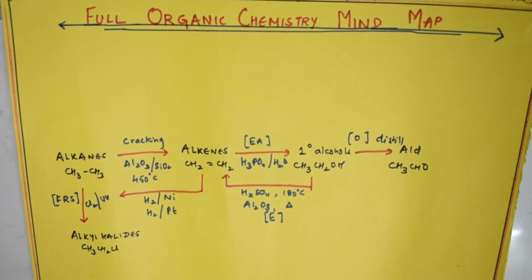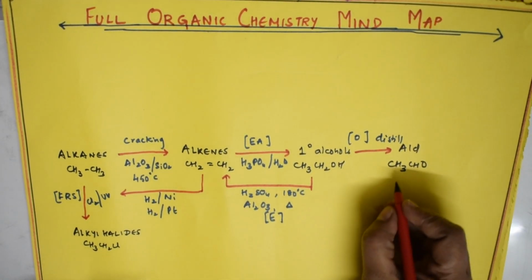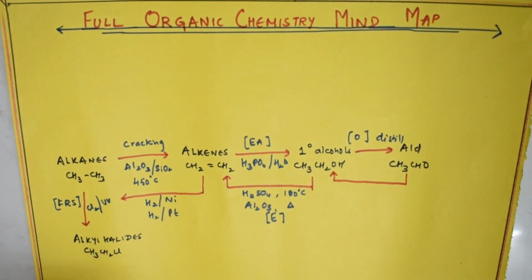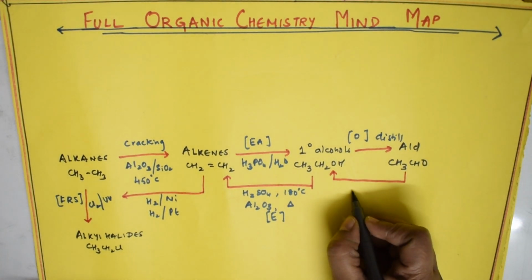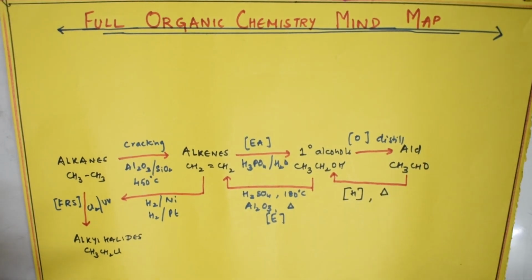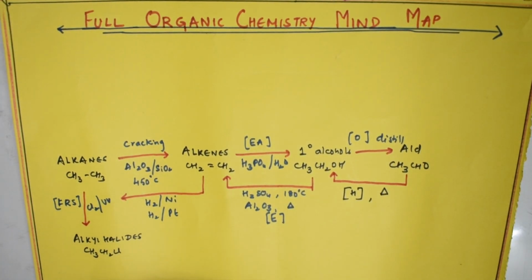Now suppose I want to convert aldehydes back to primary alcohols, what should I do? Converting aldehydes to primary alcohols is simple, isn't it? So what should I do? I have to do reduction, an addition process, and heat it. You will get it. Done, students?